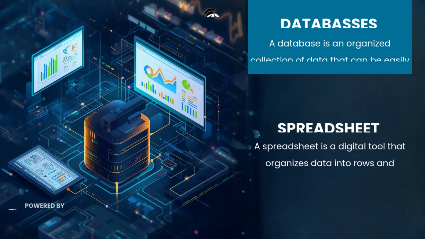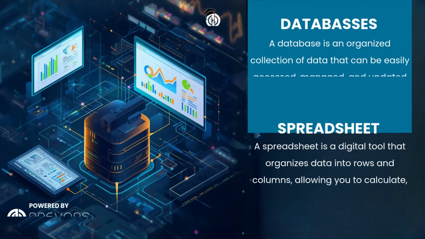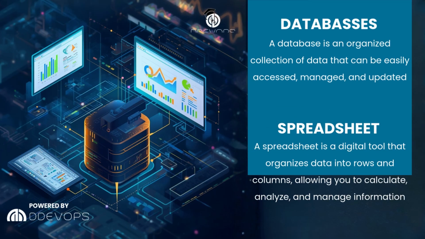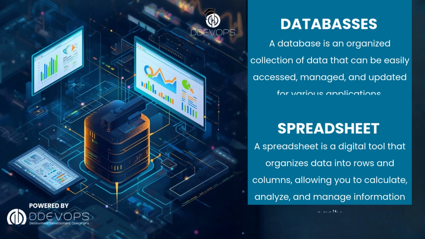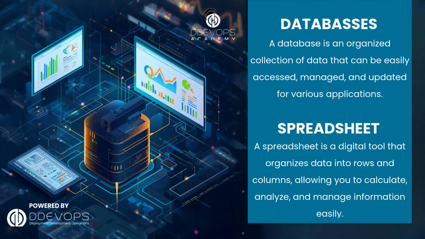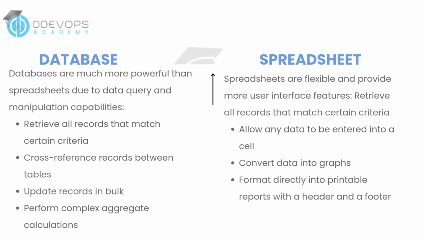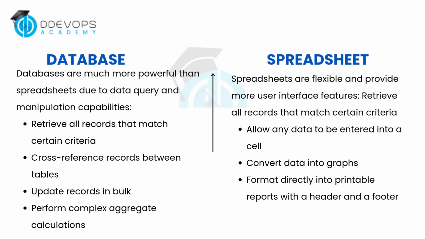Databases. A database is an organized collection of data that can be easily accessed, managed, and updated for various applications. Spreadsheet. A spreadsheet is a digital tool that organizes data into rows and columns, allowing you to calculate, analyze, and manage information easily. Databases are much more powerful than spreadsheets due to data query and manipulation capabilities.